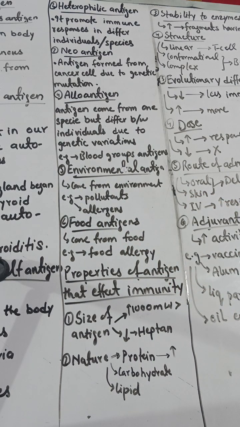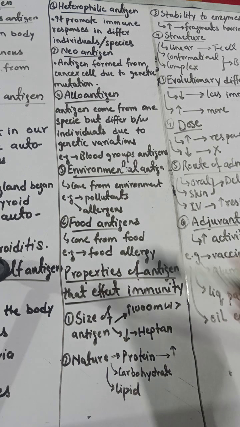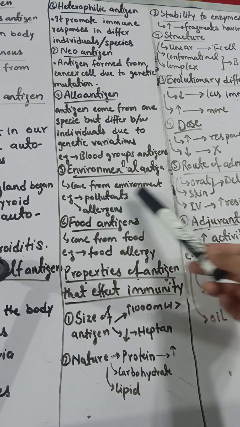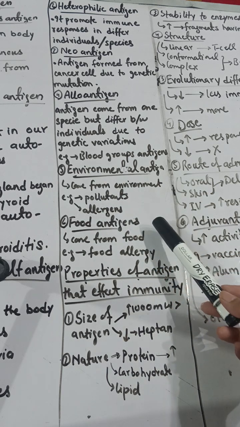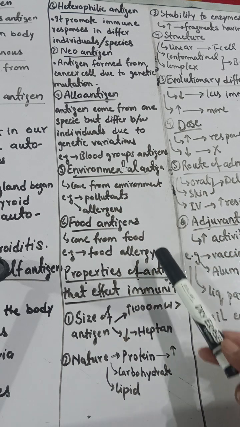Every individual is different. I am a human being, and I am different from you. You are another human being and nothing is like you. So you are unique. It means alloantigens are specific. If they are affecting you and causing you disease, this antigen cannot cause disease in me. Because of genetic variation, like blood group antigens, every person has a different blood group and different Rh positive and Rh negative blood group. Some are environmental antigens coming from the environment, like pollutants and allergens. Some are food allergens coming from food and causing allergy.